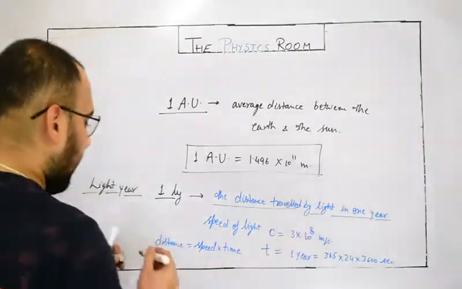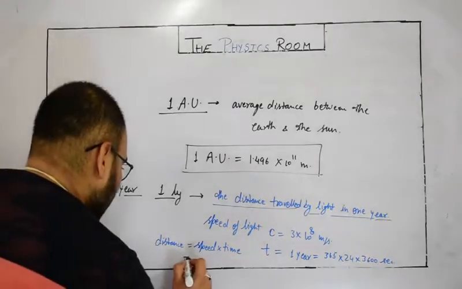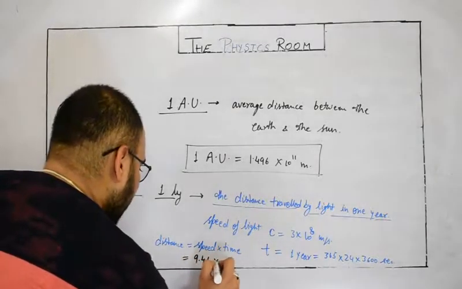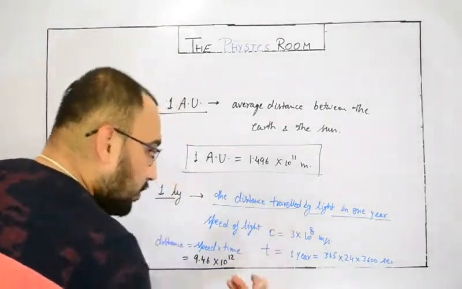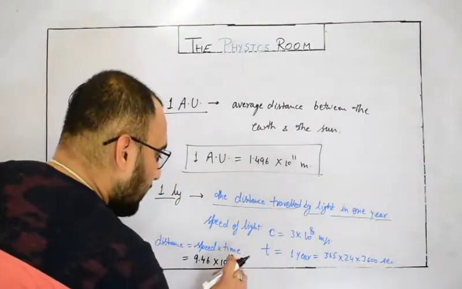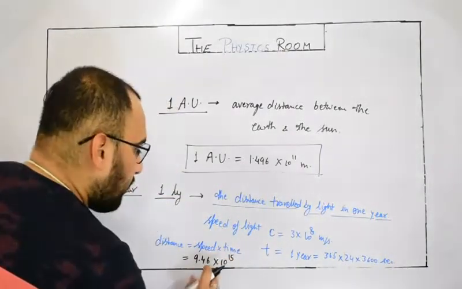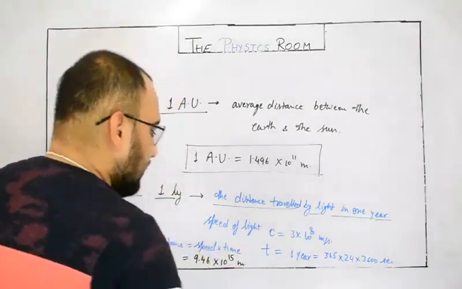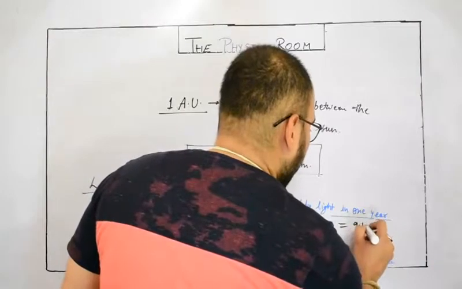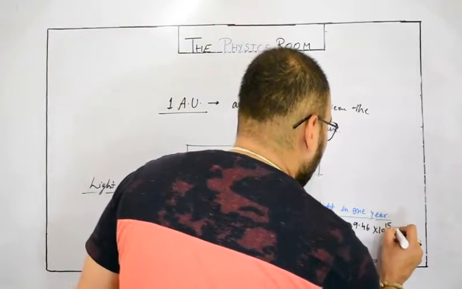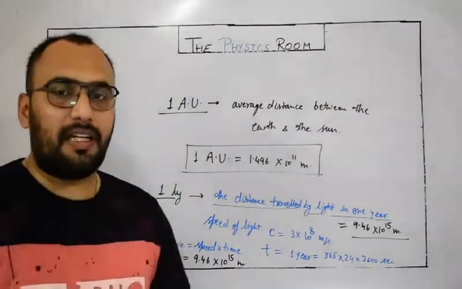After putting the values and calculating it, you will get the value of 1 light year as 9.46 into 10 to the power 12 kilometers. If we want to represent it in SI unit, multiply it by 10 power 3, so you will get 9.46 into 10 power 15 meters. So this is the value of 1 light year, 9.46 into 10 power 15 meters. I hope these two definitions are very clear for you.